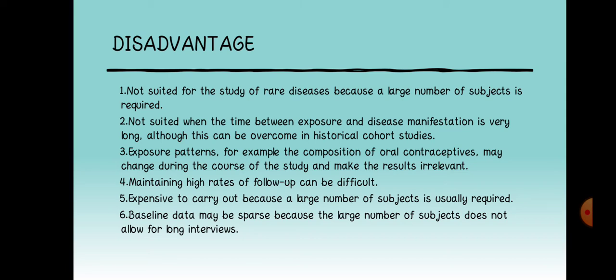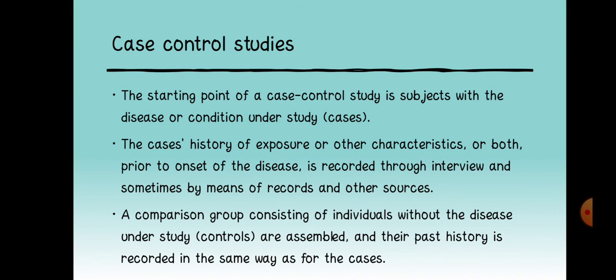So, case control study. The starting point of a case control study is subjects with the disease or condition under study. The case's history of exposure or other characteristics or both prior to onset of the disease is recorded through interview and sometimes by means of records and other sources. A comparison group consisting of individuals without the disease under study is assembled and their past history is recorded in the same way as for the cases.